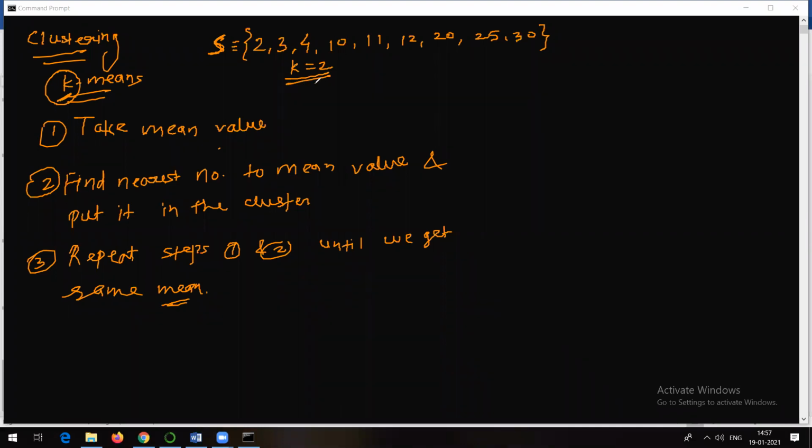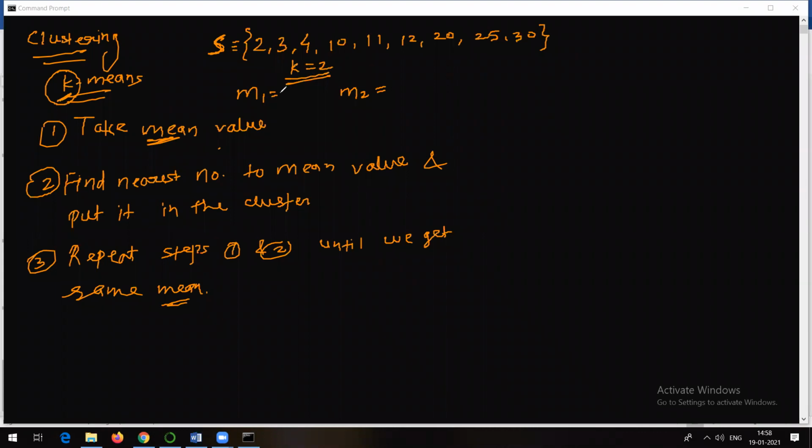Now, as I want to divide this particular data into two clusters, obviously I need two mean values. Take the mean value. So as I want two clusters, I need two mean values. Suppose the first mean value is m1 and the second mean value is m2. And how to find out the mean value, or the average value? You know that, right?